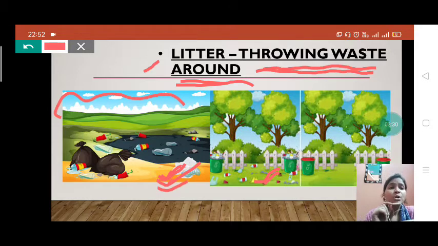We have to stop making litter around us, and we have to clean our environment. By keeping our environment green and clean, we can save our environment and we can live a healthy life. So litter means throwing waste around.